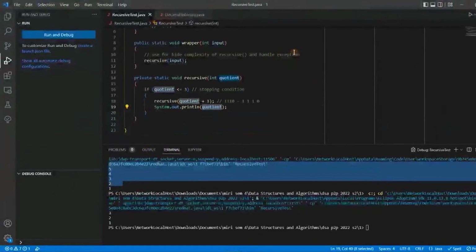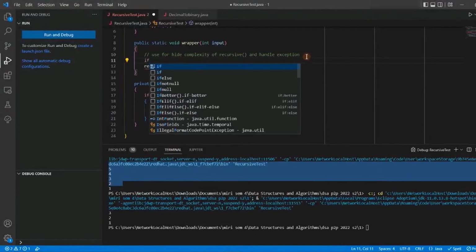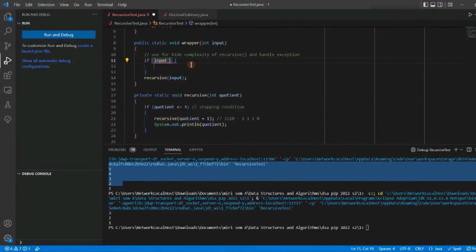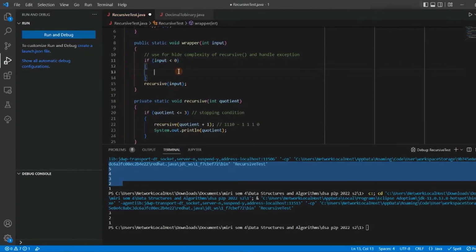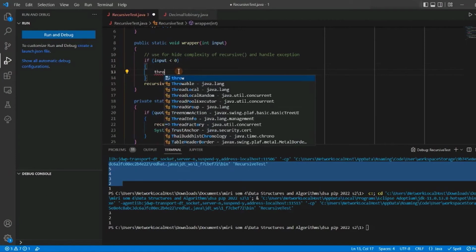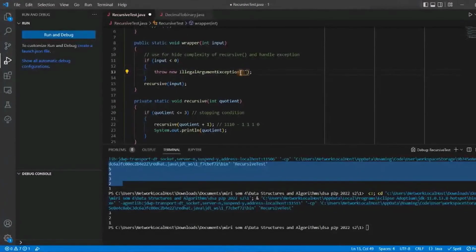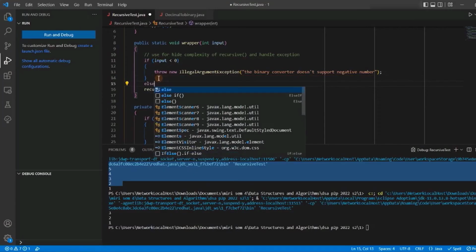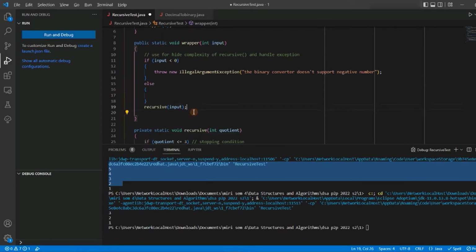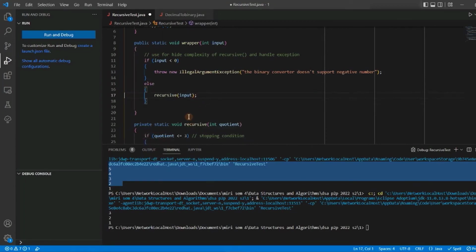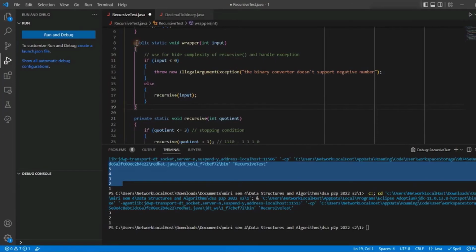How to handle it? I roughly show you. If our input is less than 0, we throw an illegal argument exception, followed by a string. For example, the binary converter doesn't support negative number, like this. If the input is not less than 0, else, then only we call the recursive function.